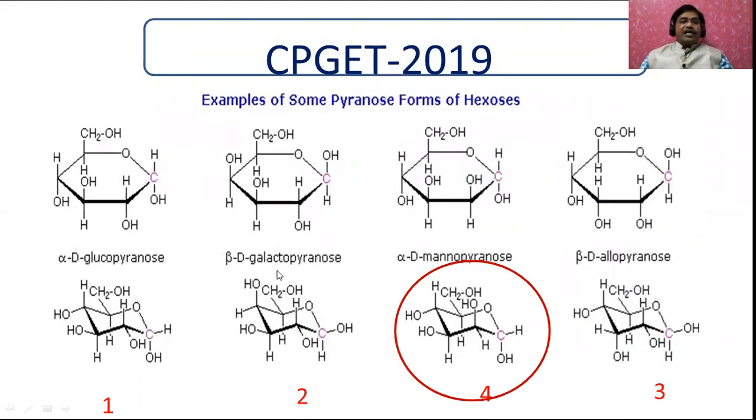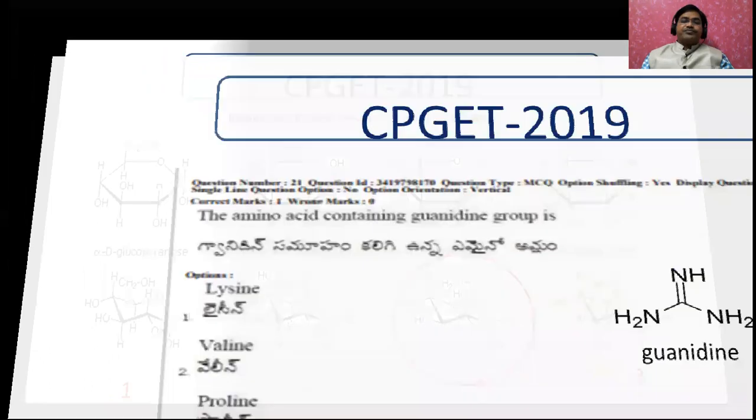Similarly, the second option is D-galactopyranose, and the third option is D-allopyranose, and our answer is the fourth option, which is called D-mannopyranose. Try to remember how the positions of the hydroxyl groups are different, which is in axial position, like that. Try to practice this, so that you can answer this type of question.